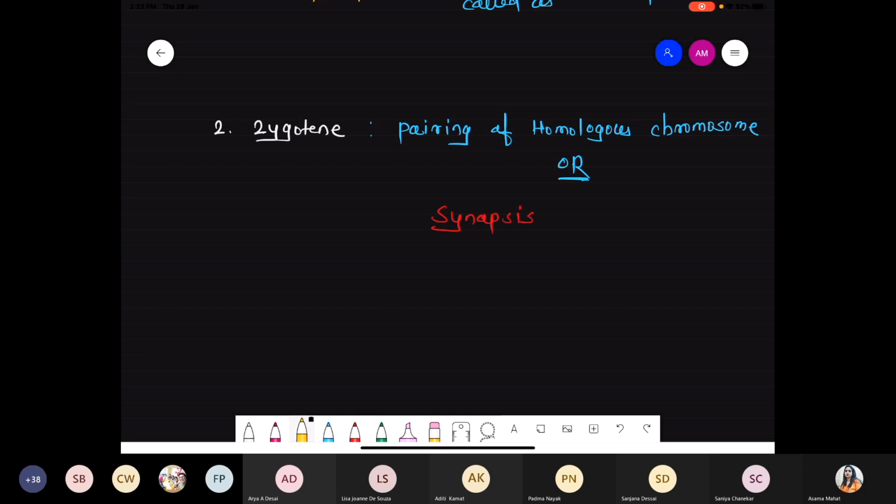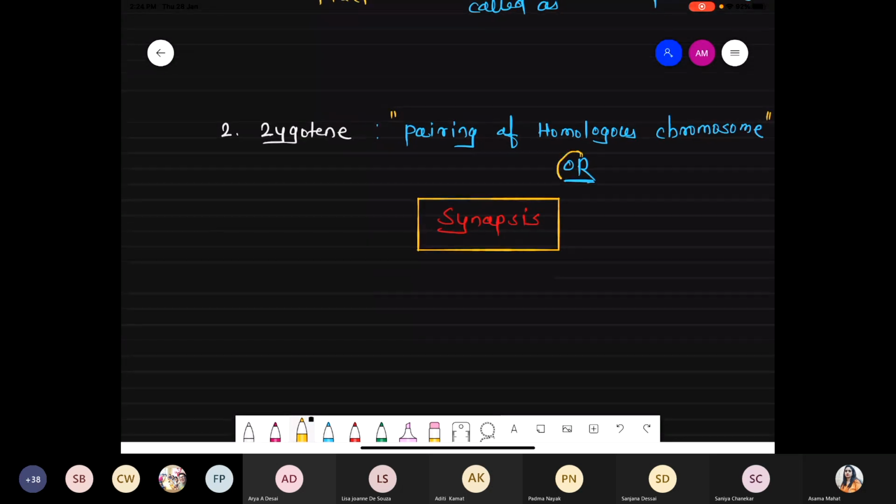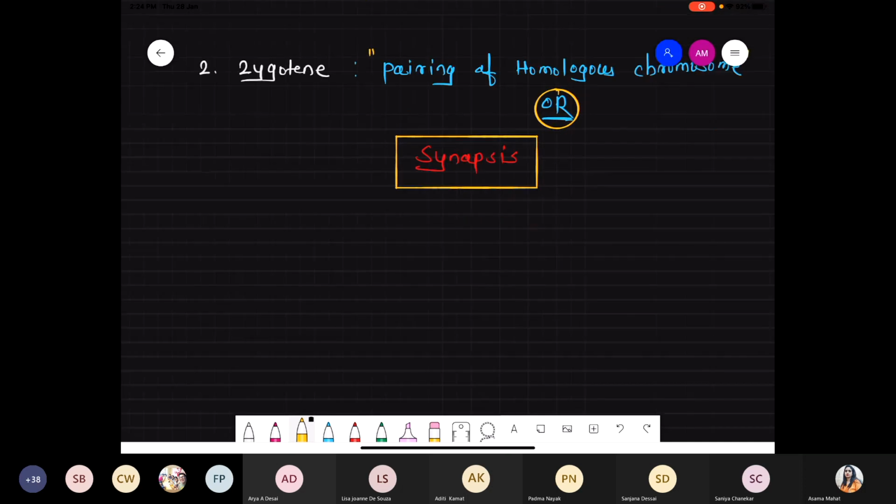Such a question they will ask in the column, match column A with B. So in the case of the leptotene stage, we mention one specific word, that is bouquet stage. While in the case of zygotene, we mention a specific phrase, pairing of homologous chromosomes, or in other language, the synapsis process. Synapsis is also called the pairing of homologous chromosomes. So first of all, we try to understand the meaning of homologous chromosome and what kind of event will occur during the zygotene phase.